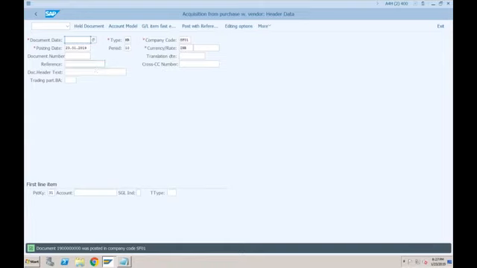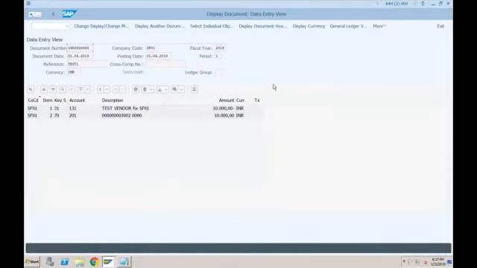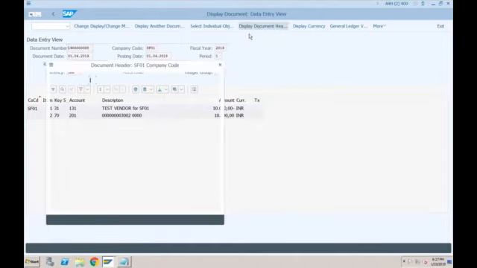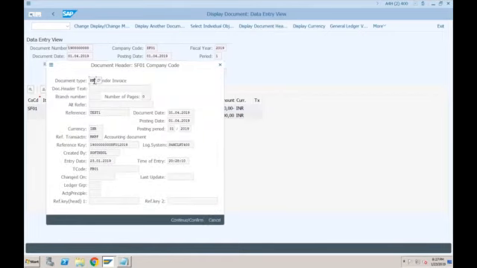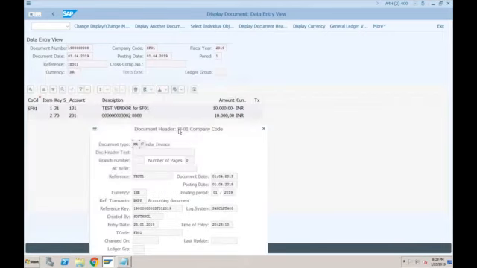Okay, let's see how many documents are getting posted. So if I go to document and display, so this is which document? Can you tell me, is this an operational document or a valuation specific document where I can see the vendor? Or if you go to header, you are able to see the document type KR. So this is which document, operational or valuation specific? Operational. This is the operational document, right?